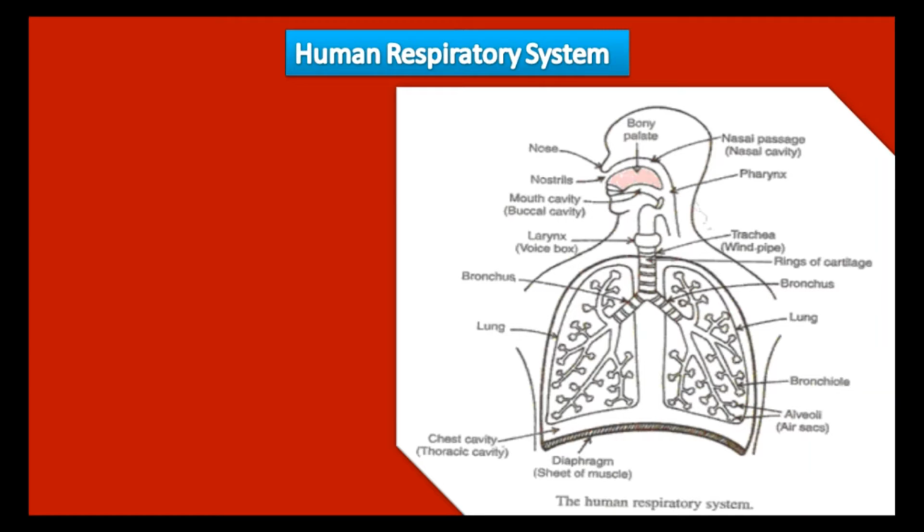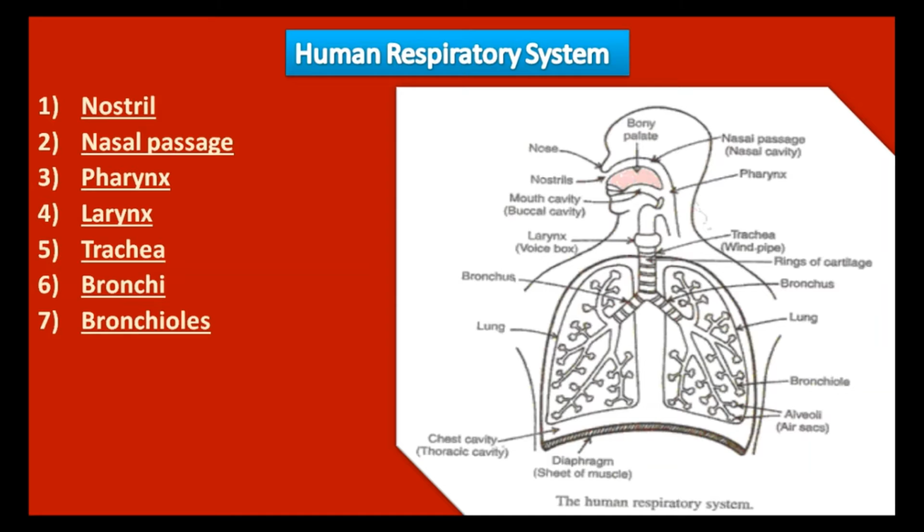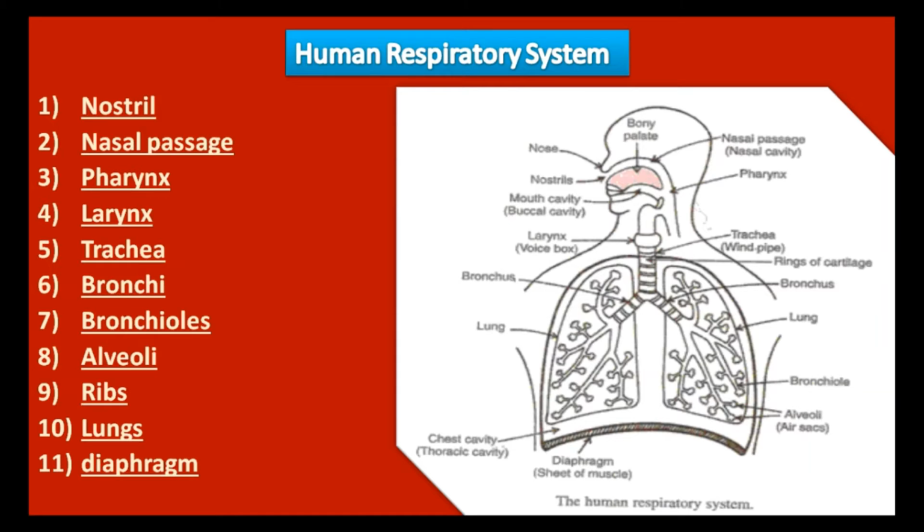In this figure you can see all the main organs. Serially, the organs are placed as nostrils, nasal passage, pharynx, larynx, trachea, bronchi, bronchioles, alveoli, ribs, lungs and diaphragm. Now we will study the function of each organ in detail.